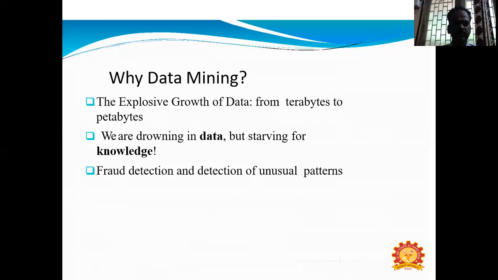So we are able to detect fraud and unusual patterns, and identify the original patterns from the large data sets.